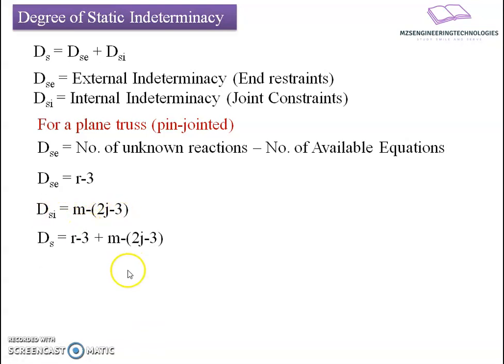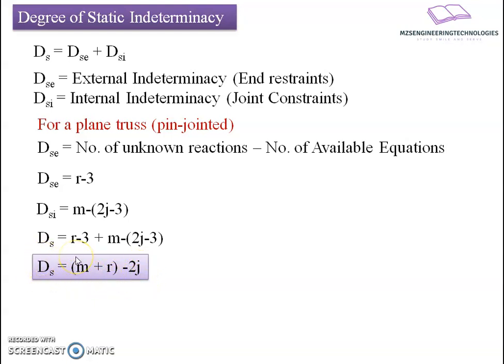If I add these two equations to define the degree of static indeterminacy, we get (r minus 3) plus (m minus 2j minus 3) in brackets. If we solve it further, what will happen? Minus 3 and plus 3 cancel. Taking m plus r together, minus 2j. This will be the resultant equation for the degree of static indeterminacy of a plane frame.